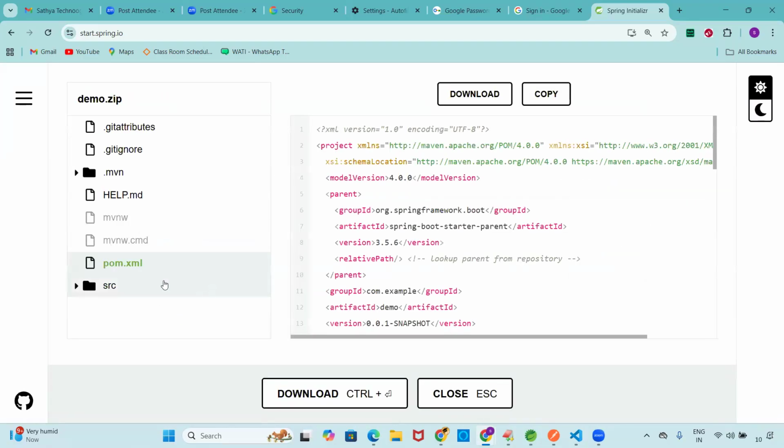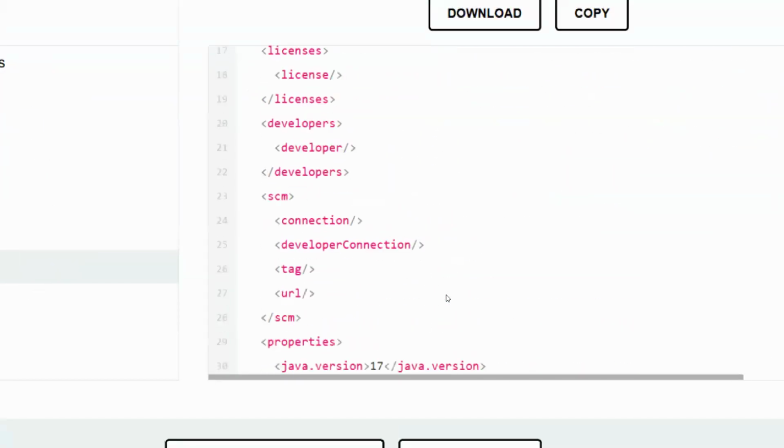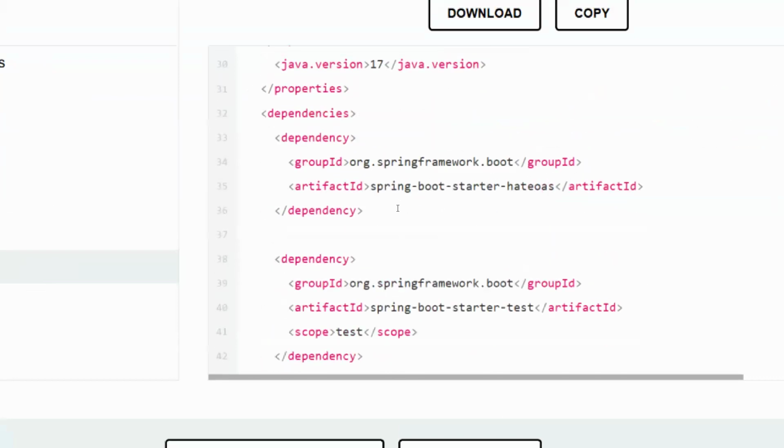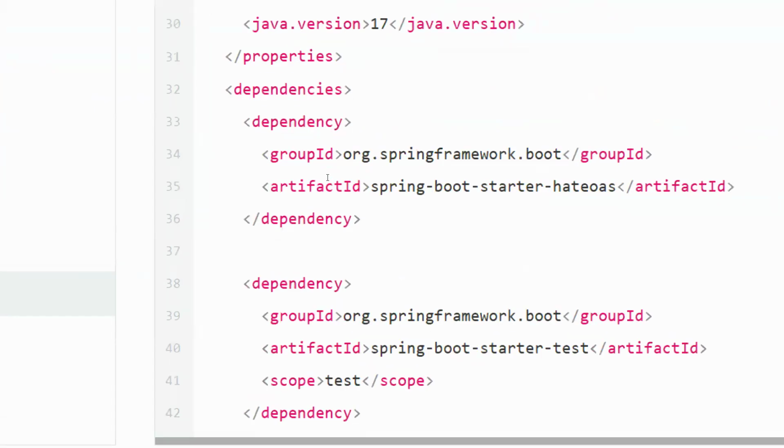Once we click on Explore, we can see the pom.xml file by default. Come down and check the starter dependency. This is spring-boot-starter-hateoas.